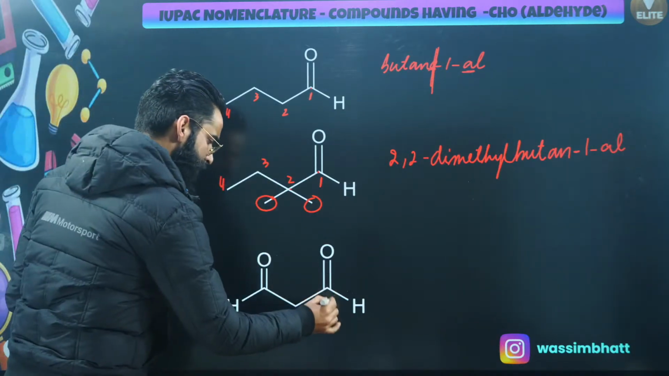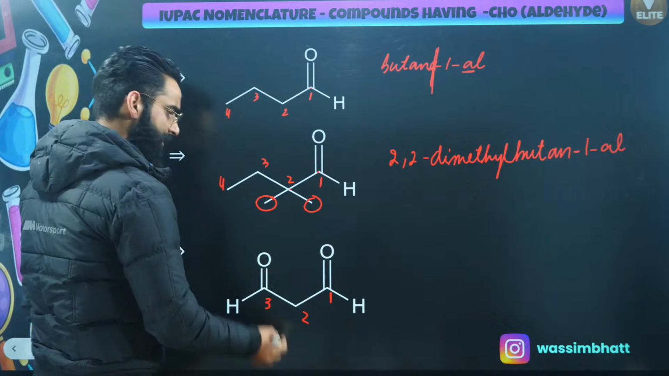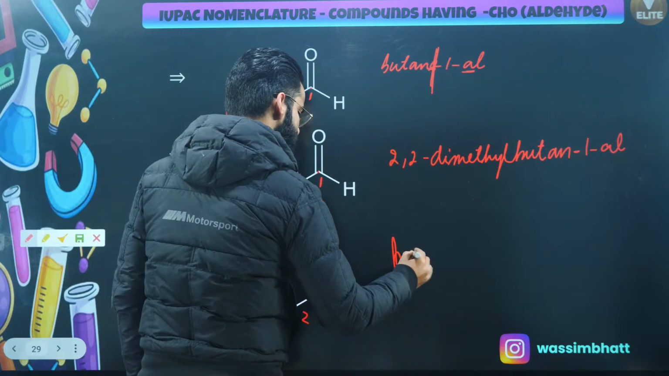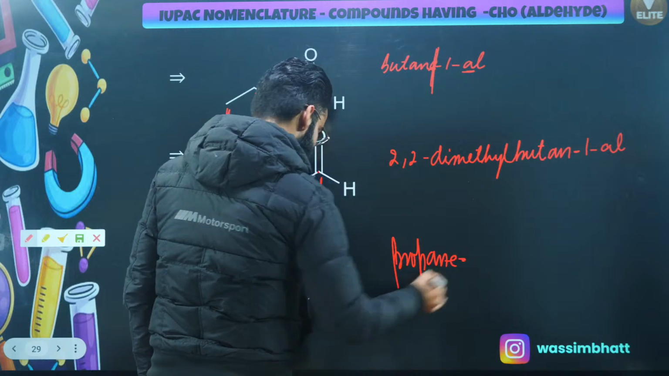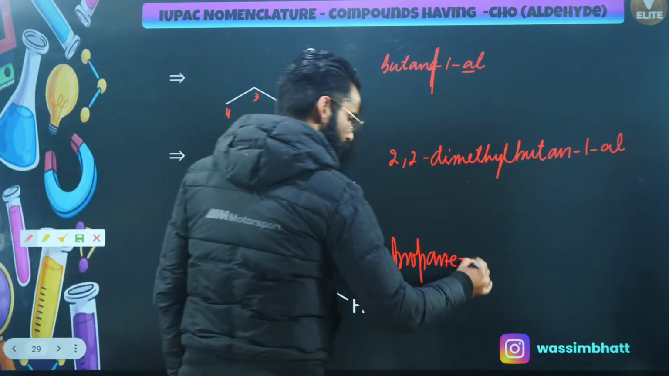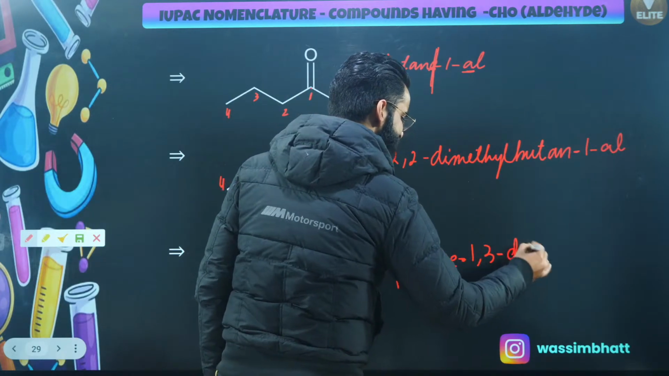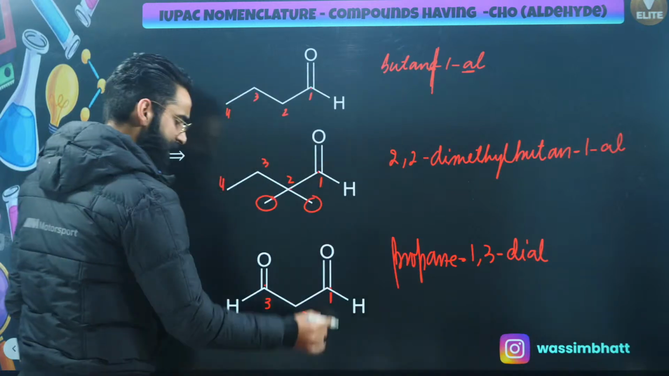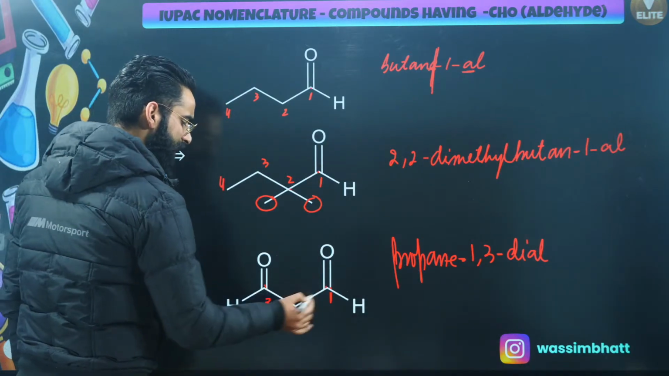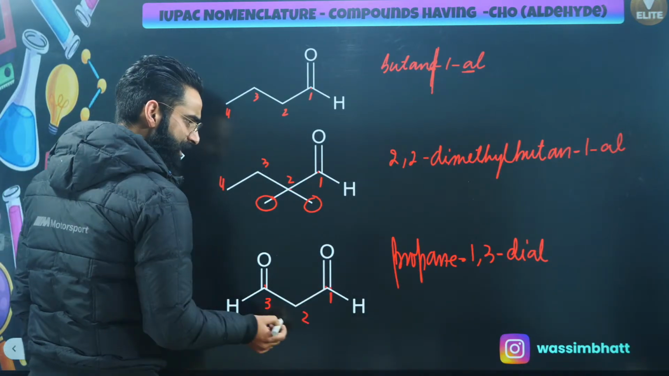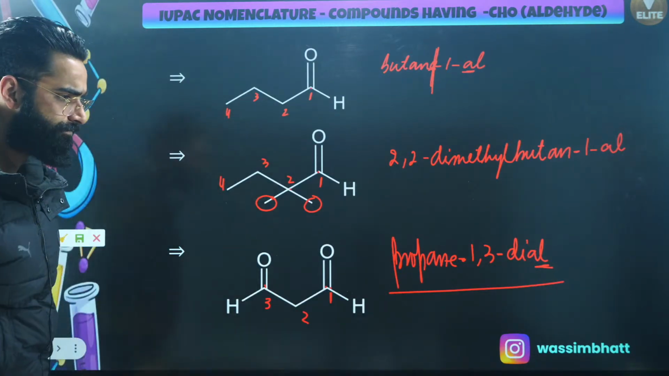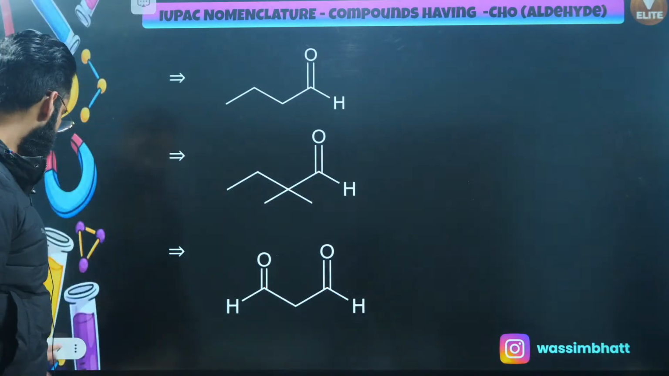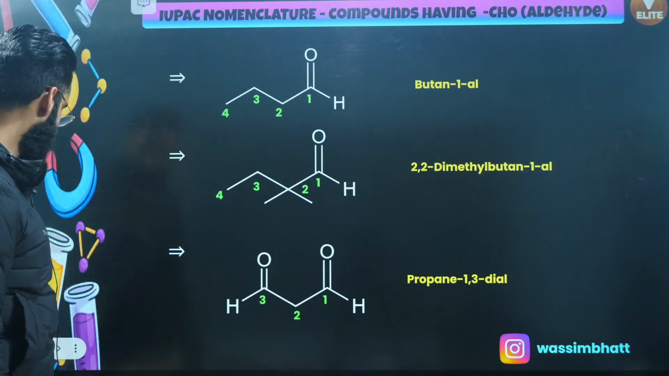Look at this particular example: 1, 2, and this is 3. So first of all, you'll be using propane. And then at carbon number 1 and carbon number 3, 1,3, it's going to be dial. Why am I using dial? Because the carbon of this and the carbon of this are both part of the main chain, so I'll be using al as the suffix over here. So this is going to be the name of the compound. Simple. Let me take 5 more examples.